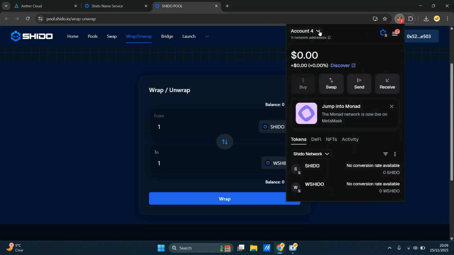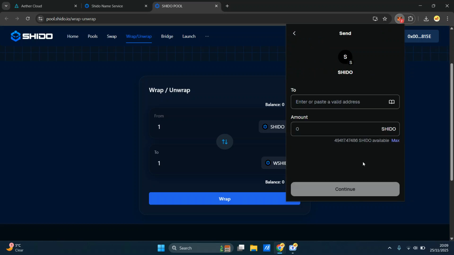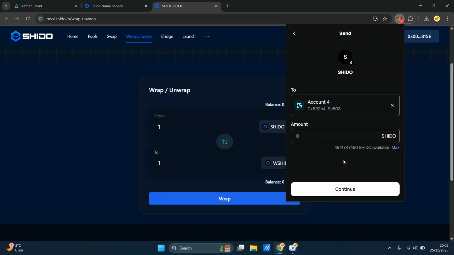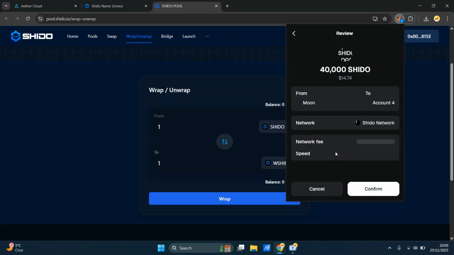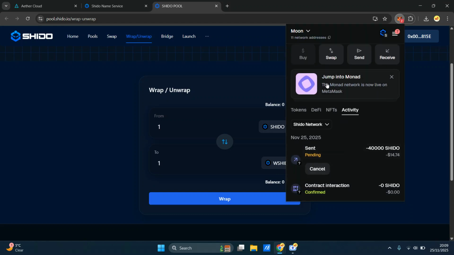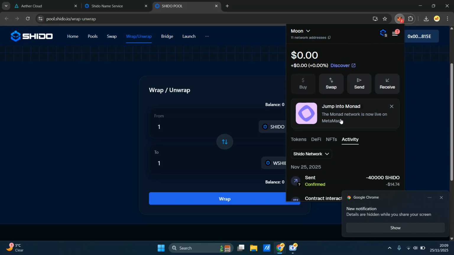Now I want to go to account moon, and I want to go here, click on Shido, click send, enter the address. It's going to account 4 already. Well, let's do 40,000 in it. Let's leave some for some future tutorials. Let's do 40,000. Yeah, let's send that. Confirm that. That's going through. That should already. Yes, it has.